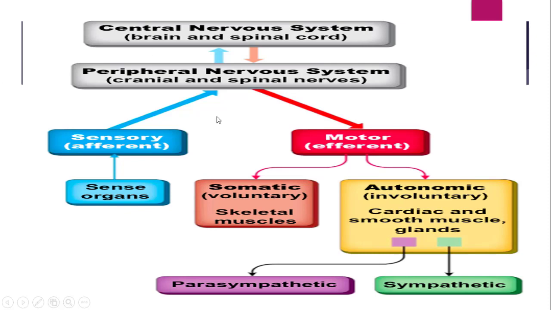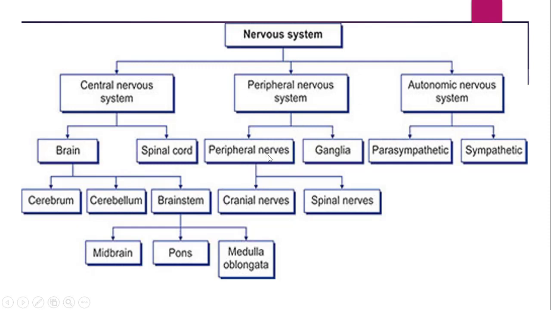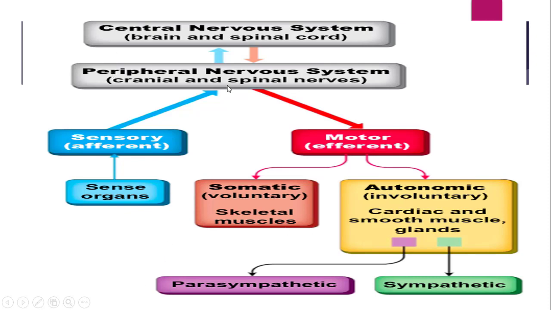Next, see how the CNS and PNS are interlinked. As you all know, the CNS involves brain and spinal cord, and as you have seen in this image, the peripheral nervous system involves peripheral nerves, that is cranial nerves and spinal nerves. You have studied the different types of cranial nerves, such as the vagus, in your 12th standard, so I will not go into the depth of that. You are only supposed to understand here the interrelation between the CNS and PNS, and how they are interrelated.